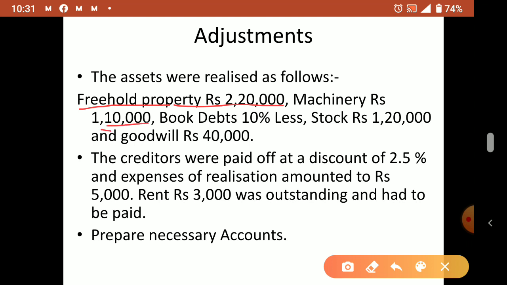Okay. Book debts 10% less, means debtors 10 percent less only we realized. Then stock 1,20,000, goodwill 40,000. Goodwill is not there in the balance sheet, but for goodwill also you got money. That means in the realization by bank you can include goodwill, but on the debit side no need to transfer it because it is not there in the balance sheet.